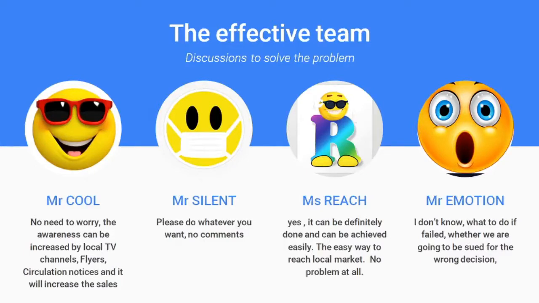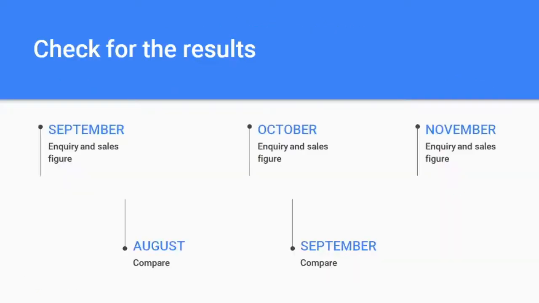Ultimately, we have to reach the goal, and somehow they come to the conclusion that they are going to increase the awareness by going for local TV commercials, flyers or some notices. Some measures are taken. I have to achieve the 15% increase in the awareness level. So how can it be done? How can it proceed? See, in September, you try to understand what the inquiries and the sales figure are. What is the sales compared with August? How much has it increased? How many new inquiries have we received?